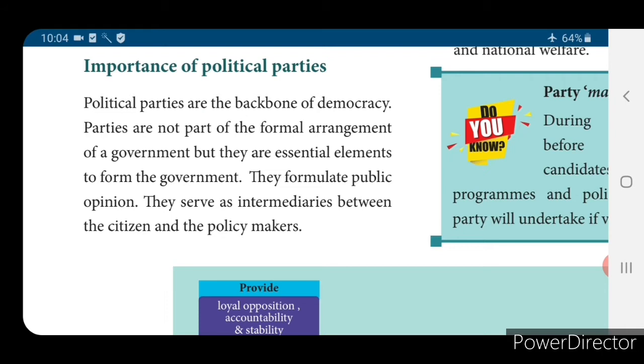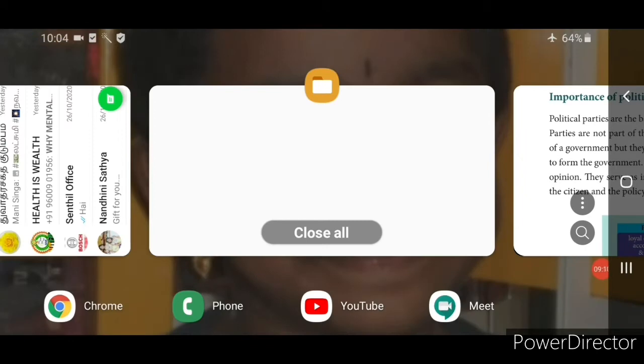They formulate public opinion. They serve as intermediaries between the citizen and the policy makers. So a political party will serve as the intermediary between the citizen and the policy makers.